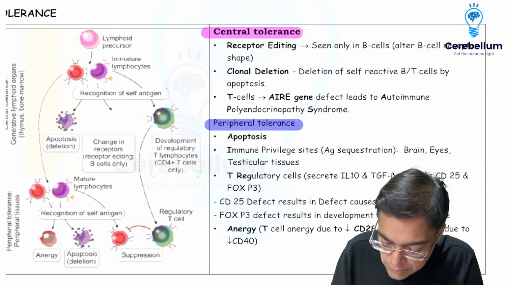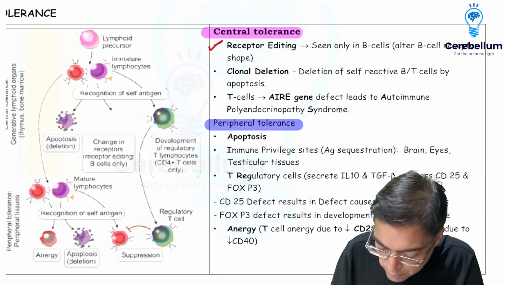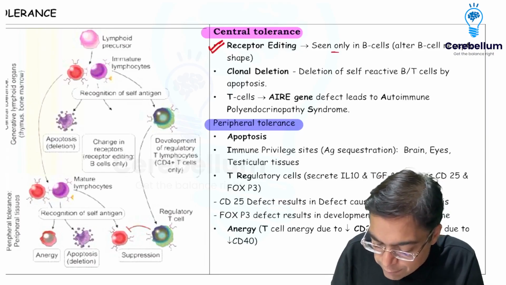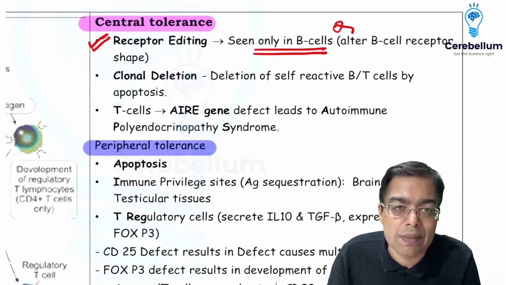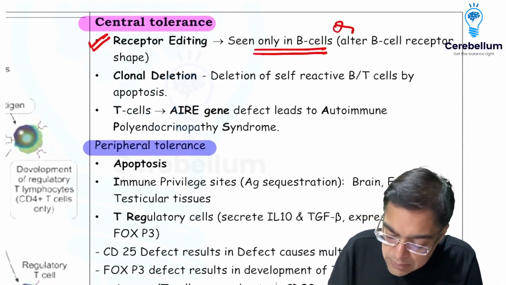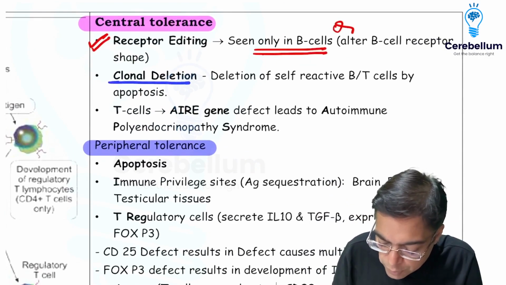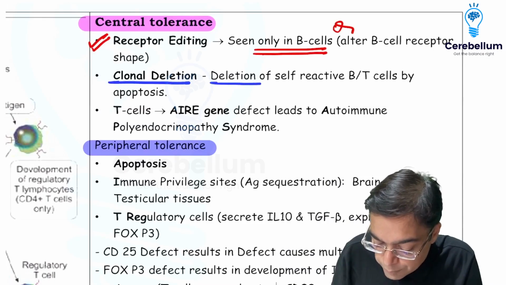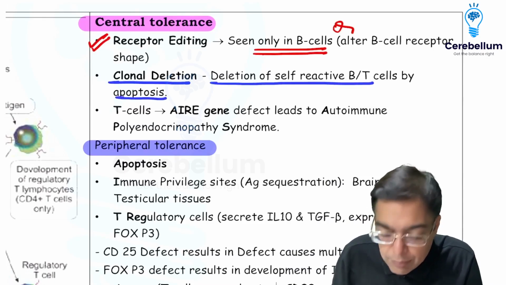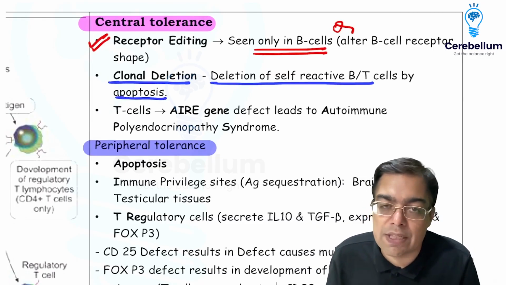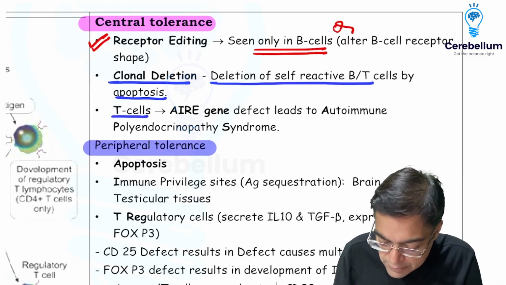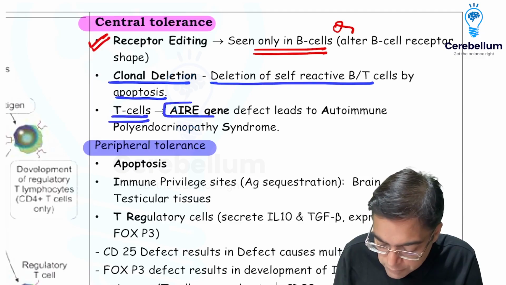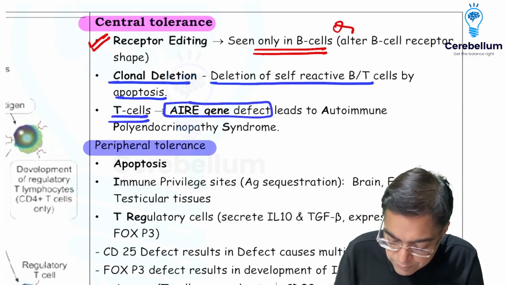One mechanism is given the name of receptor editing. Receptor editing is, if there is a self-reactive B cell, then the body is going to change the shape of the B cell. There is alteration in the shape of the B cell. That's called receptor editing. The second mechanism is that self-reactive B and T cells are going to get deleted by the process of apoptosis. So it is applicable for both the B as well as T cells, and they die by the process of apoptosis. A third mechanism is associated with T cells, and T cell function is controlled with the help of a gene that is given the name of AIRE gene.